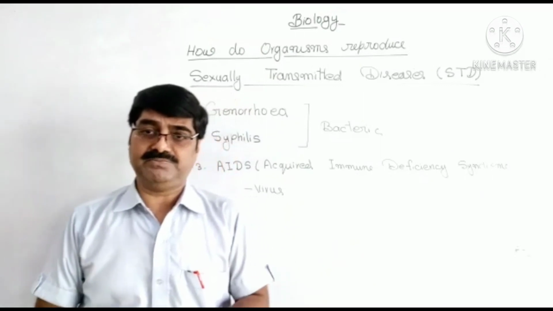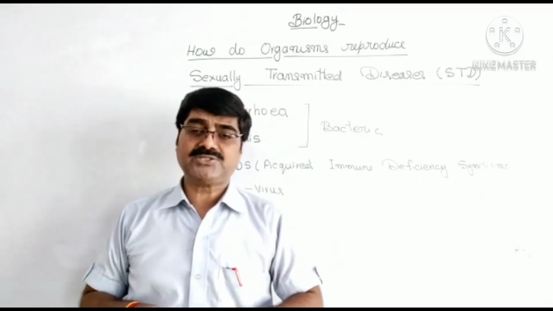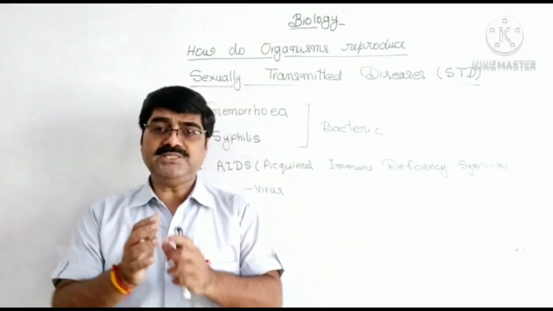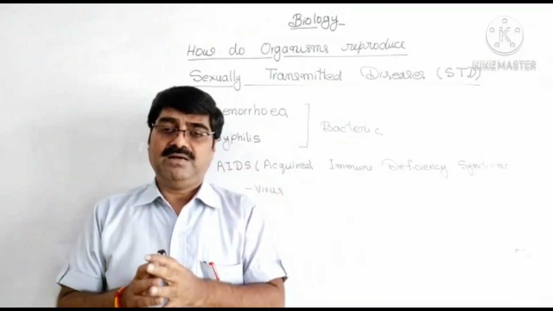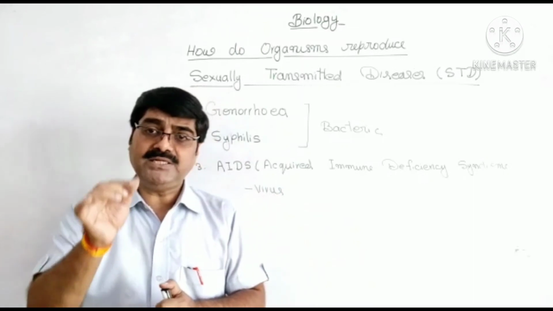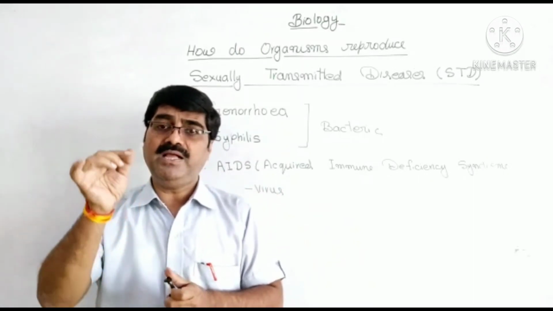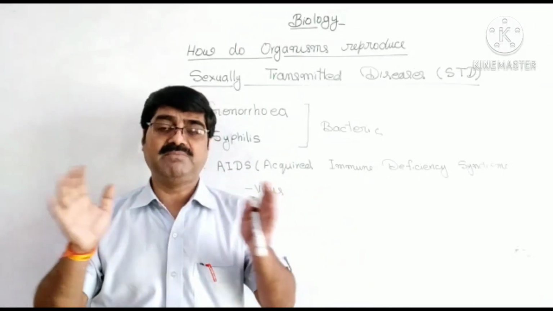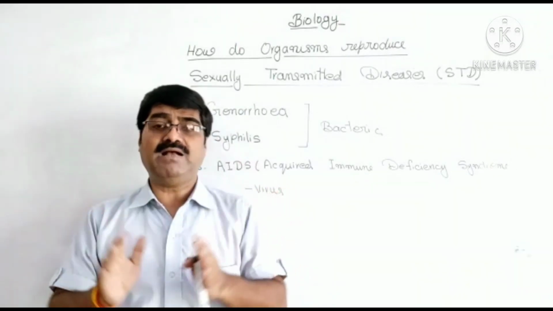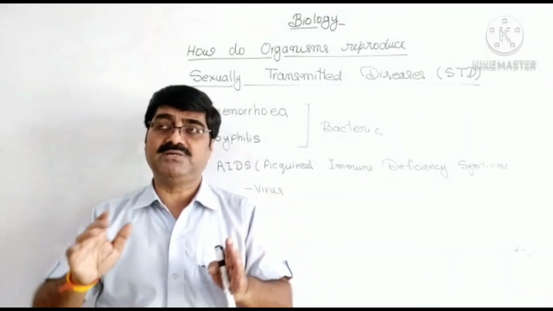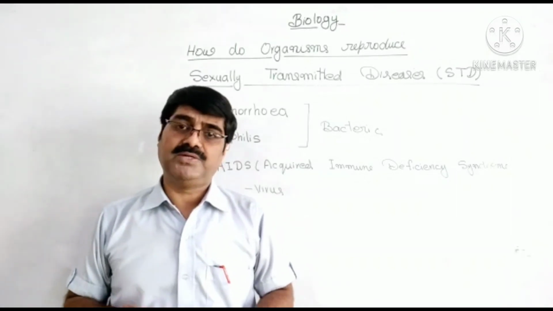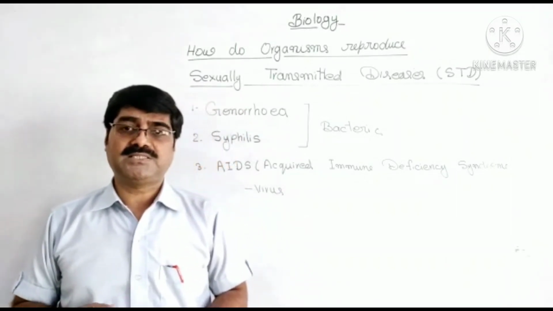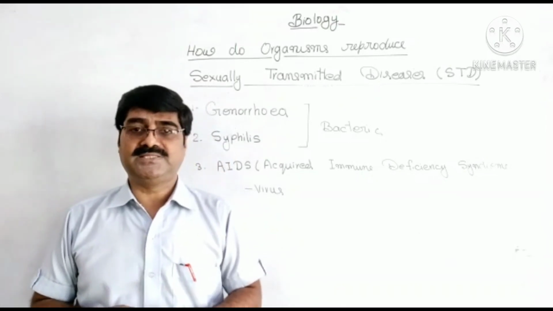What is AIDS? In this disease, the immunity power of the body is affected. That's why the patient becomes prone to any disease. The patient becomes prone to every disease, every bacteria, virus or germ present in the atmosphere. So these were the sexually transmitted diseases.